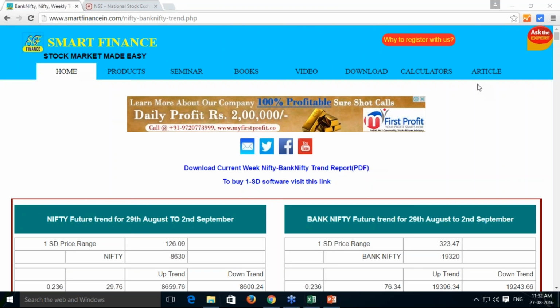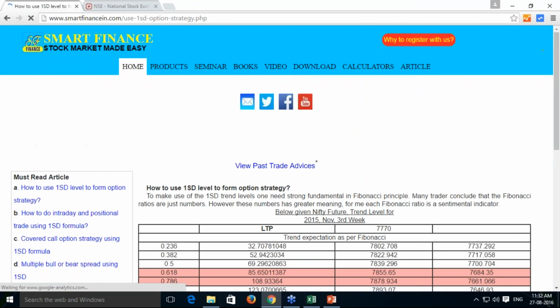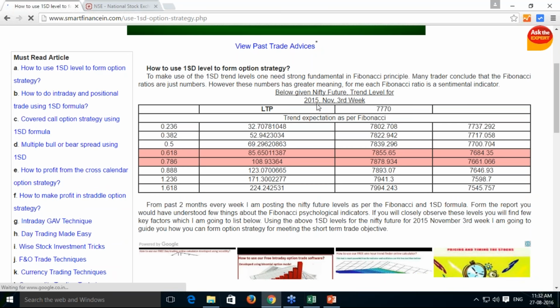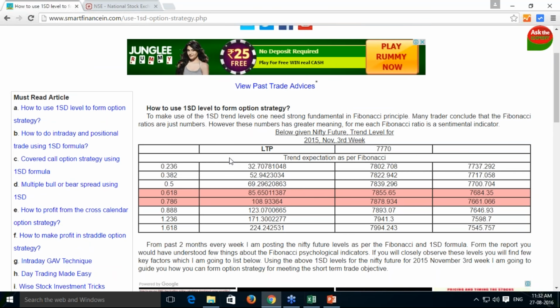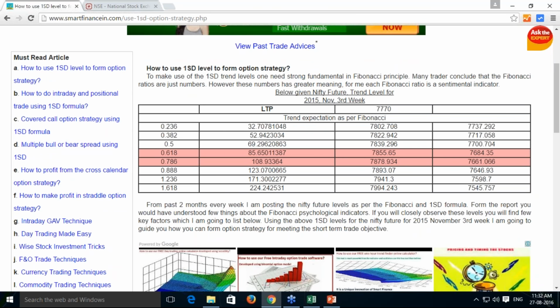Any query you can ask me. Form what kind of strategy, and your strategy must have the validations of why you are initiating this strategy. I have given a broad range of articles here: how to use the 1SD level to form an option strategy, how to do intraday positional trade, covered call option strategy, multiple bull and bear spread using 1SD, how to profit from cross calendar option strategy, how to make profit in straddles option strategy.